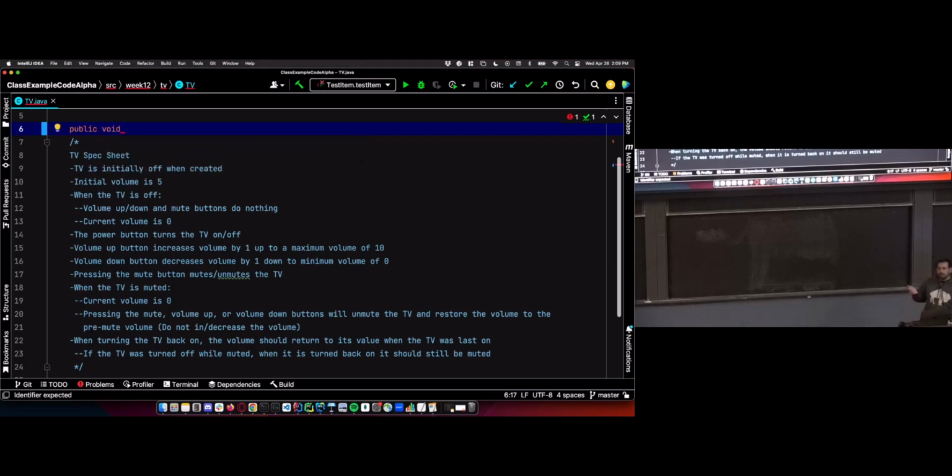And whenever I push a button on a remote, I don't expect anything in return. We're going to have return type void here. What I expect to happen when I push one of these buttons is for the state of the TV to change in some way. But I'm not asking my remote for something in return. I don't expect my remote to spit something out at me. So it's return type void.